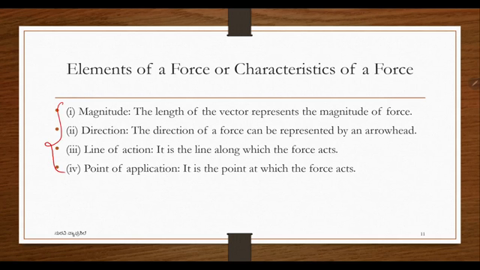If it does not have any one of these, that is not called a force. First, the magnitude. Say I am drawing the force like this. This is the horizontal axis, and this is the force. How much force is there? That is 10 kilonewton, the magnitude. The length of the vector represents the magnitude of the force. Then direction, in which direction it is acting. In this case, it is acting upwards, inclined at 30 degrees with respect to the horizontal axis or x-axis. So that is the direction.